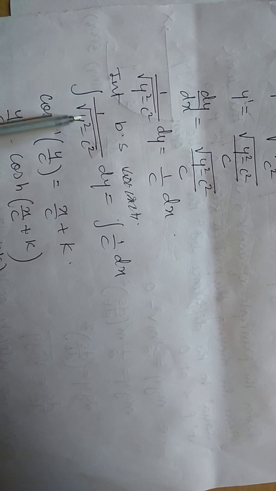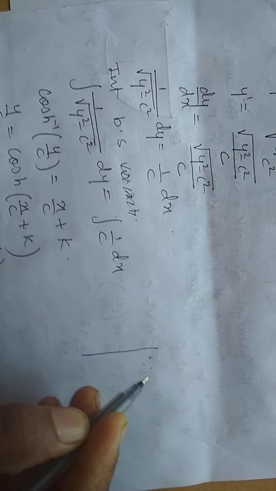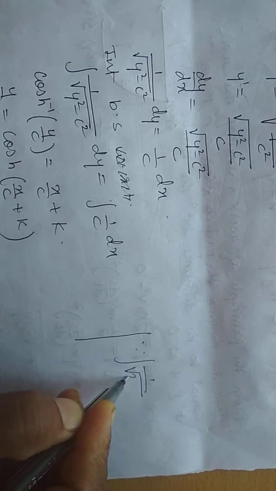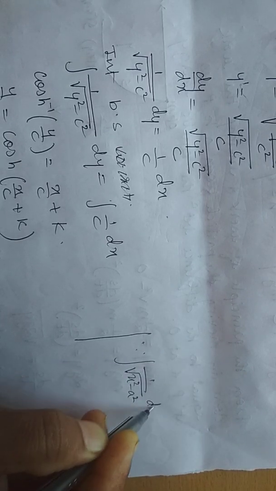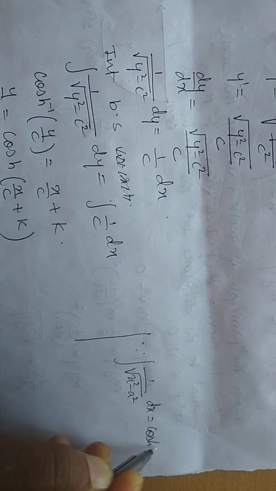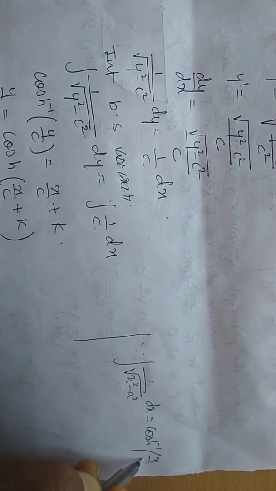Now integrating both sides, once you separate the variables, we know that integration of 1 upon root of x square minus a square with respect to x is cos hyperbolic inverse of x by a.